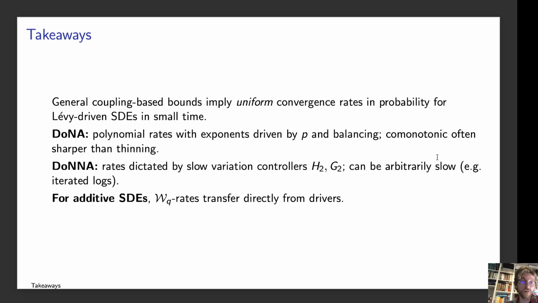In the domain of non-normal attraction, the rates are dictated by the slow variation controllers H2 and G2, and they can be arbitrarily slow, so iterated logarithms. For additive SDEs, so outside of the nonlinear SDEs, we see that the Wasserstein Q rates are directly transferred from the Wasserstein Q rates of the drivers.